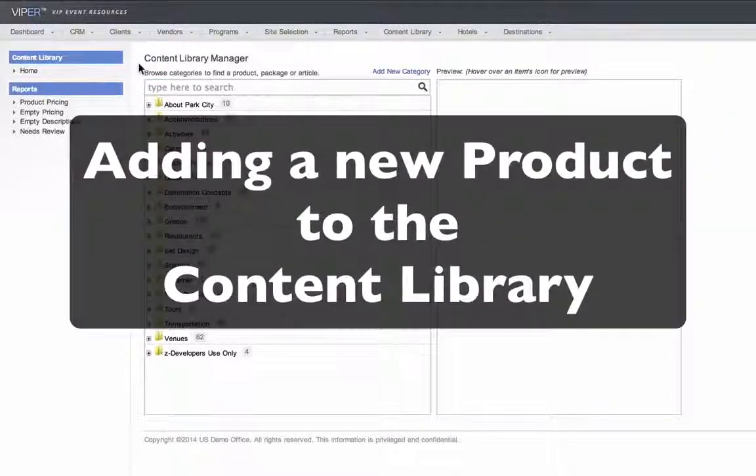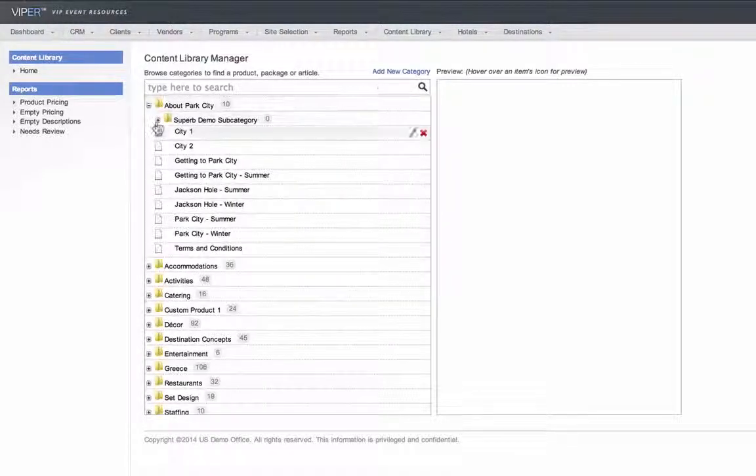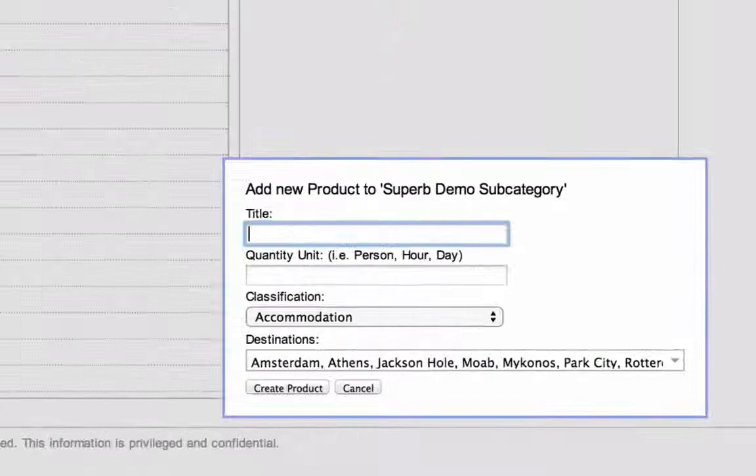In this tutorial, we're going to go over how to add products to the content library. The process is similar to adding an article, but products consist of both a description and a pricing. To begin, navigate to the section of the content library where you'd like to add the product. Then, click on the product icon, which looks like a single box, and enter the required information in the pop-up box.